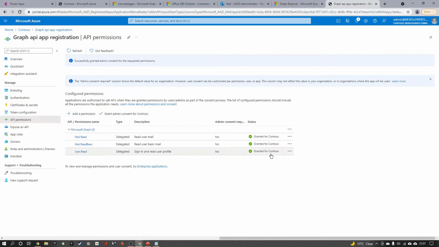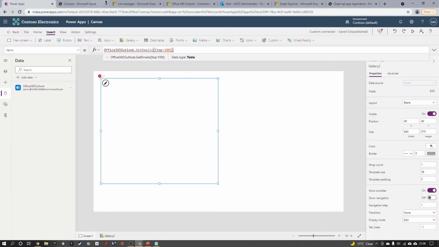In the previous video, we have seen why we need a custom connector, and we have configured an app registration for creating a custom connector. In this video, we will see how we can create a custom connector from this app registration information. To do that, I need to go to make.powerapps.com,